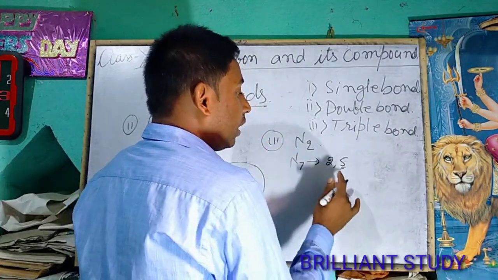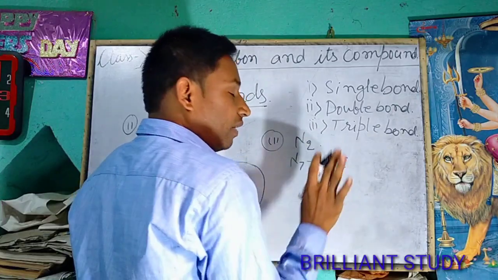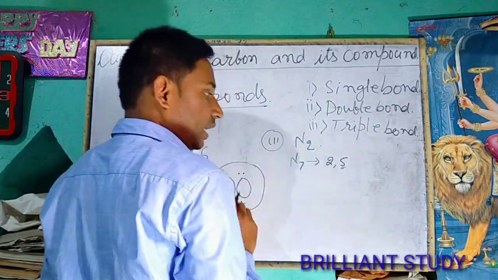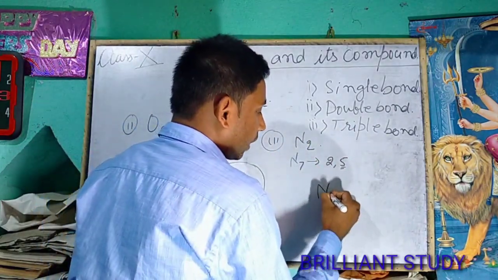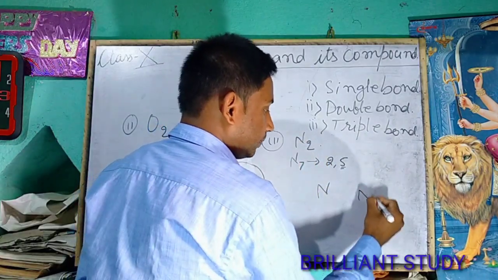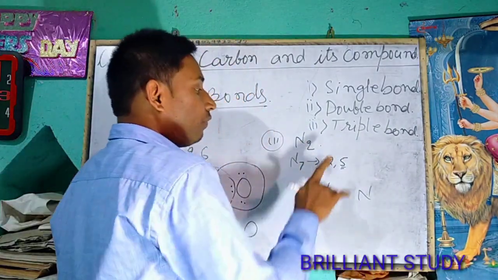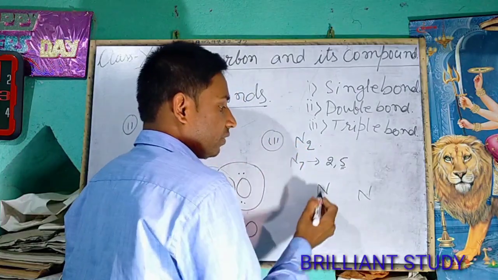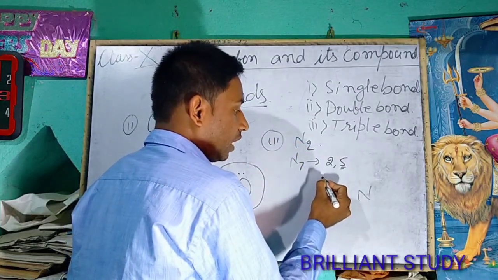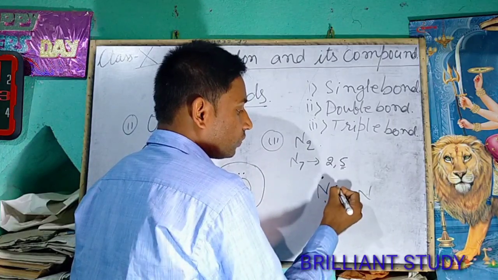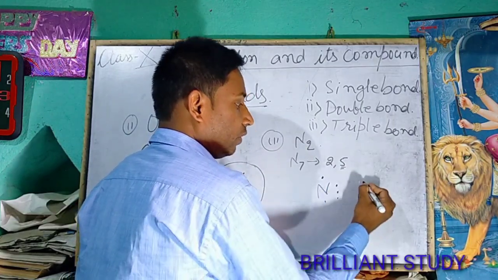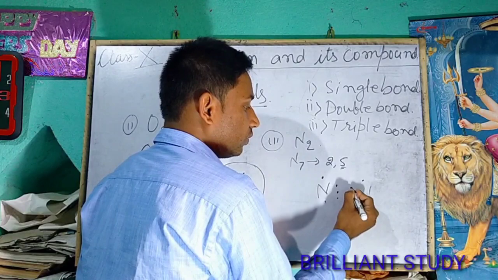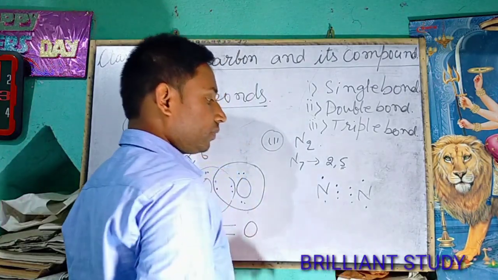In the valence shell, there are 5 electrons in the nitrogen atom, and there are 2 atoms. So we will write all the 5 valence electrons in the dot form. 1, 2, 3, 4, 5. 1, 2, 3, 4, 5.